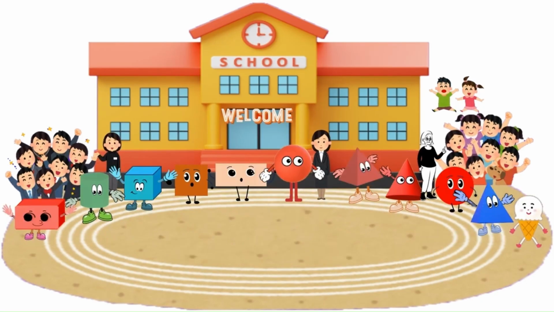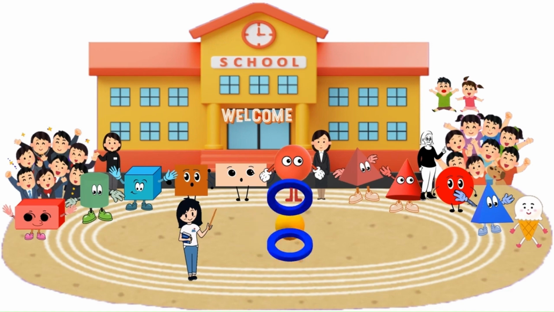Maths teacher Elsa brings 3D models from the math lab and explains the faces, vertices and edges of 3D shapes. The first one is cuboid. You can see the lines, those are the edges, and the corners are called the vertices. And here you can see the faces of the cuboid. Next is the sphere. Sphere has no edges or vertices. It has only one face.